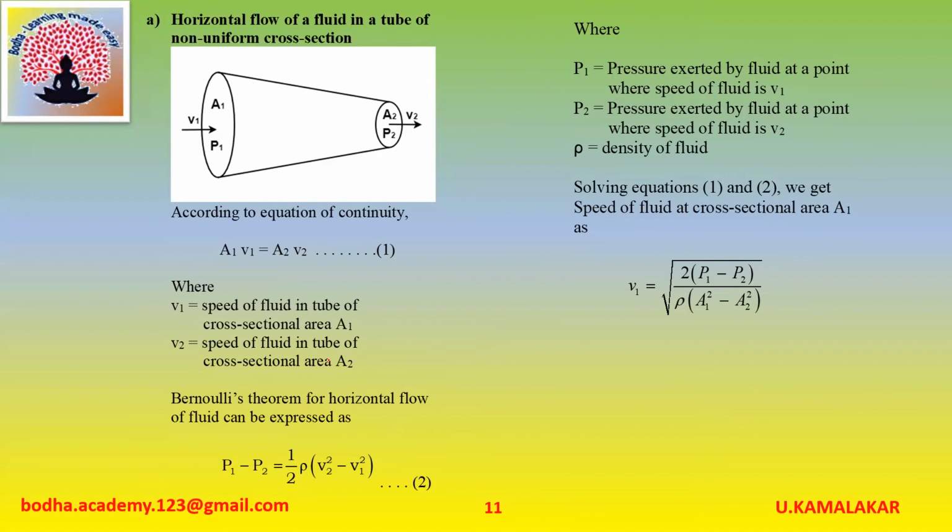Solving equations 1 and 2, we get speed of fluid at cross-sectional area A1, V1, is equal to under root 2 into (P1 minus P2) divided by rho into (A1 square minus A2 square).